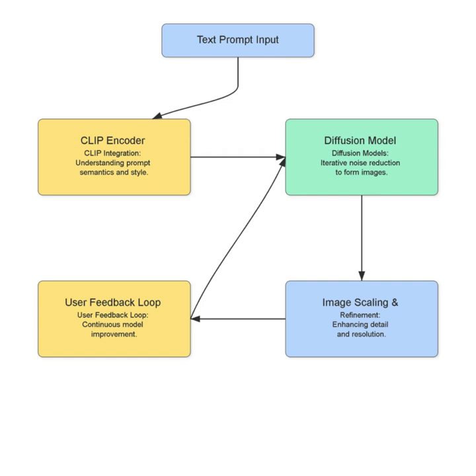Once the initial image is generated, it undergoes image scaling and refinement. This process enhances the detail, sharpens edges, and increases the resolution, transforming a rough sketch into a polished piece of art. Finally, Midjourney incorporates a crucial user feedback loop. Every time you rate an image, upscale it, or make variations, you're providing valuable data that helps the model learn and improve, making future generations even better. It's a continuous cycle of learning and creation.